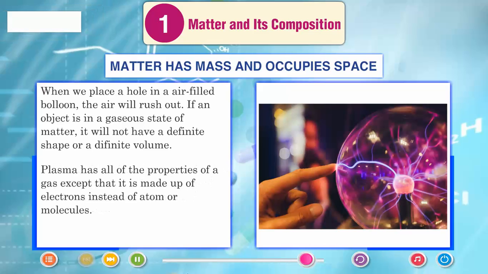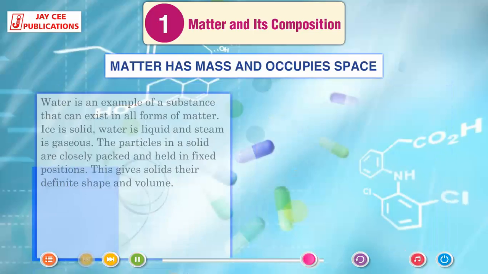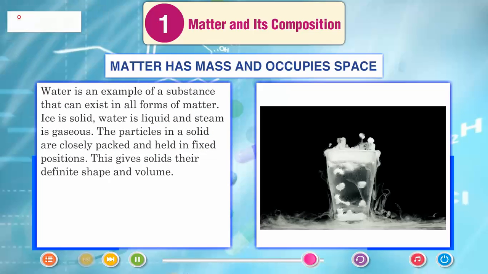Plasma has all of the properties of a gas except that it is made up of electrons instead of atoms or molecules. Water is an example of a substance that can exist in all forms of matter. Ice is solid, water is liquid and steam is gaseous.